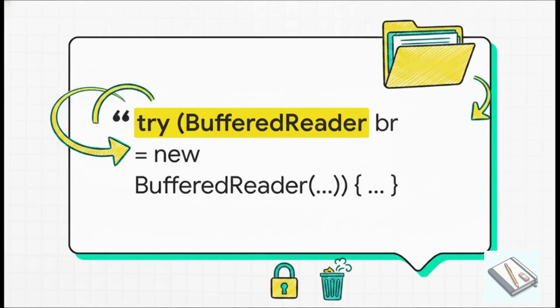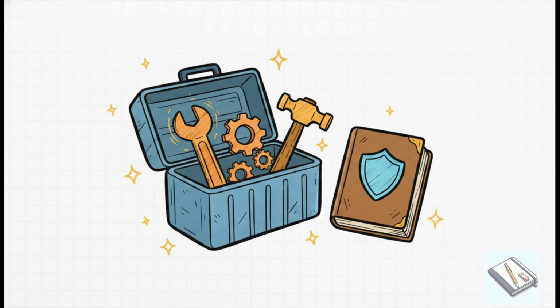Honestly, try-with-resources is a lifesaver. It automatically and elegantly closes files for you. No messy cleanup code. And boom, our app is built. With modern Java 8 features in place, your intermediate toolbox is complete.